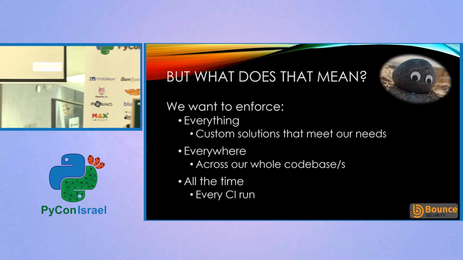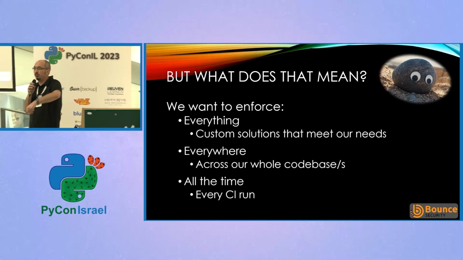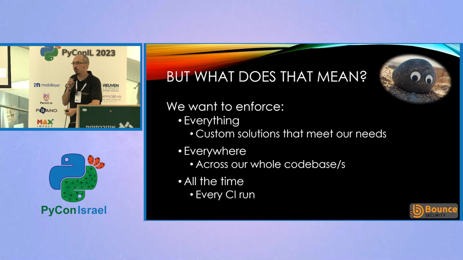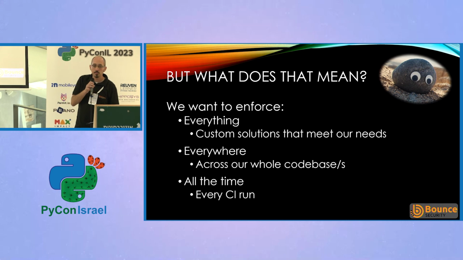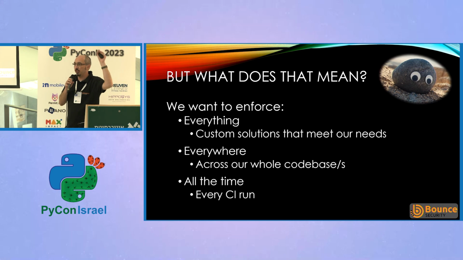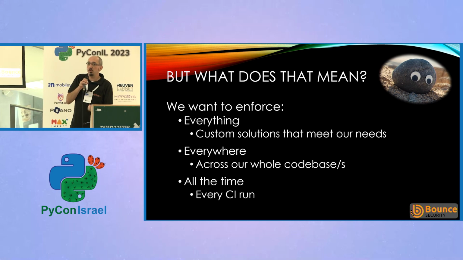Okay. So we've talked about everything. We've talked about various different custom solutions. We've seen examples of, okay, here's a problem, how do we fix this with a custom solution? How are we going to think, okay, we can't just find something off the internet, we need to implement this in a way that works for our organization. We looked at how we can scan this across an entire code base, and across multiple code bases. So that brings us to the final question of, okay, well, how can we do this all the time? How can we do this on an ongoing basis?